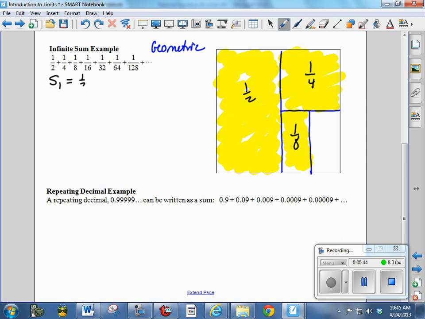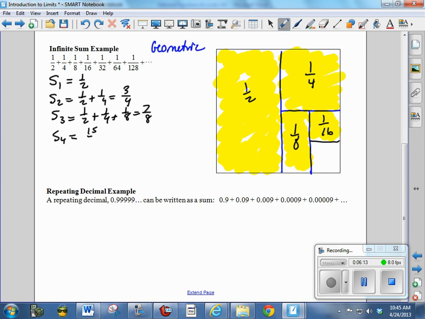The second sum is 1/2 plus 1/4, which is 3/4. The third sum is 1/2 plus 1/4 plus 1/8, which is 7/8. The fourth sum, then we're going to add plus 1/16 to that. And so we end up with 15/16. Because 7/8 is 14/16, we add another 16th and we get 15/16.